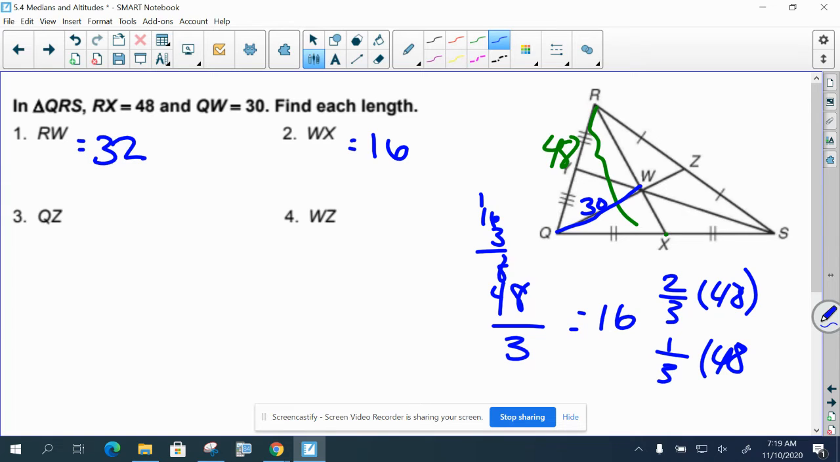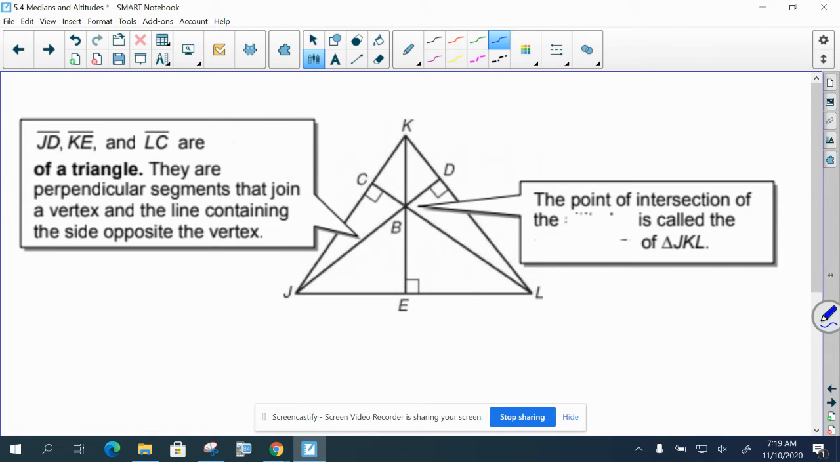Okay, QZ. So notice that they gave us the 2/3 portion. So if 30 is 2/3 of the whole thing, then you would want to divide 30 by 2 to get 15. So then each of the 1/3 parts would be 15. So then WC would be 15, and then the whole thing would be 45. All right.